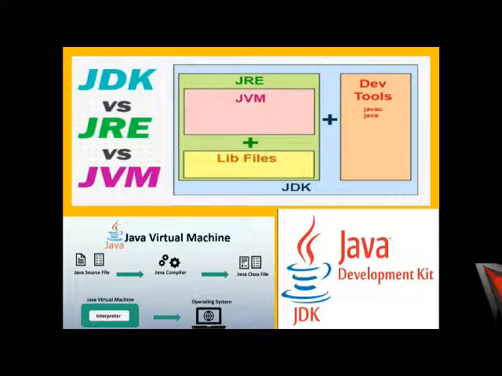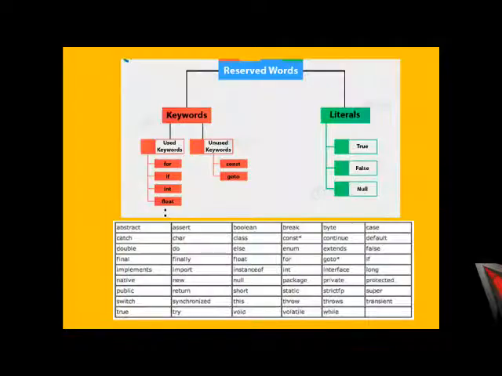JDK contains Java class libraries for different purposes, and we use different versions of JDK to run BlueJ, which is the application that we run while writing the Java program.